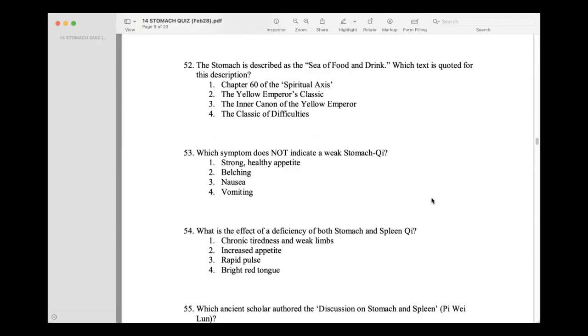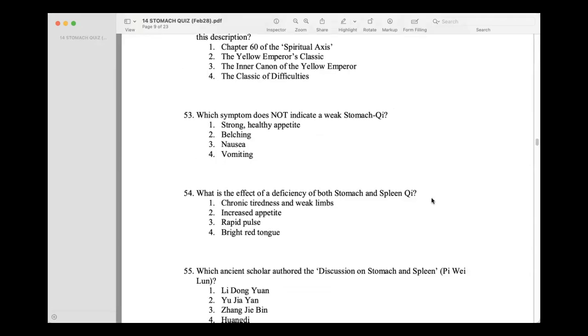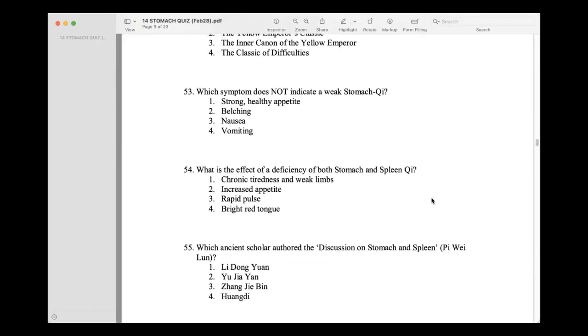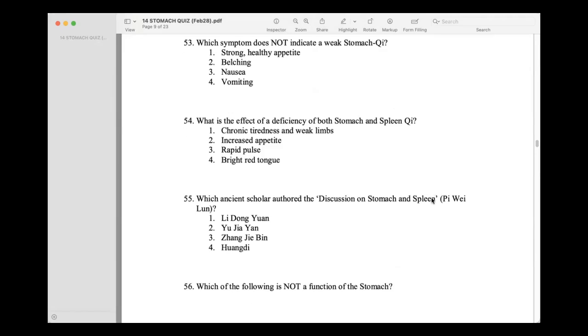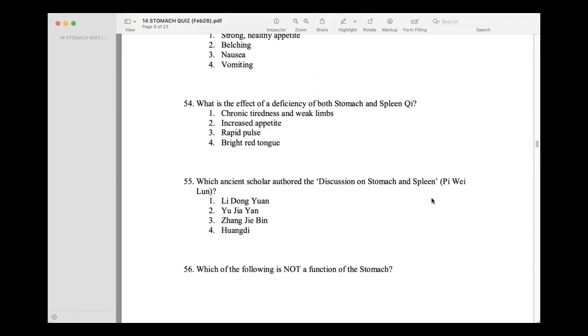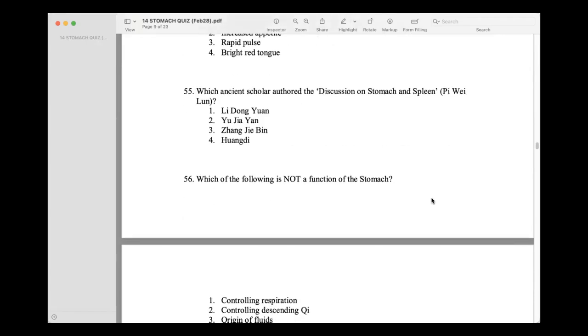53. Which symptom does not indicate a weak stomach chi? Strong, healthy appetite. What is the effect of a deficiency of both stomach and spleen chi? Chronic tiredness and weak limbs. Which ancient scholar authored the discussion on stomach and spleen? Wei Lun.